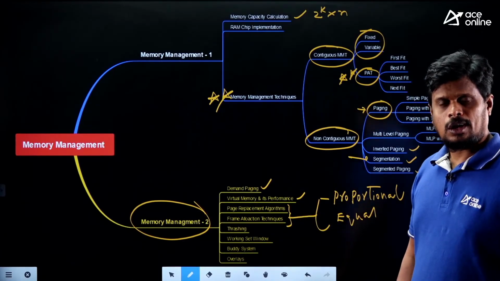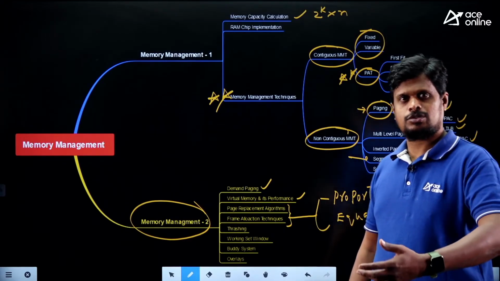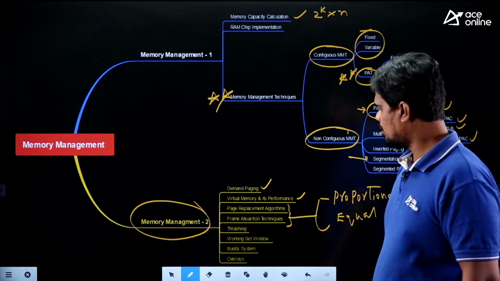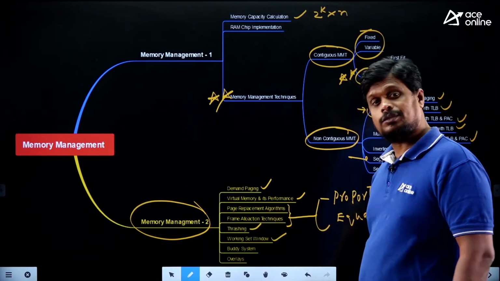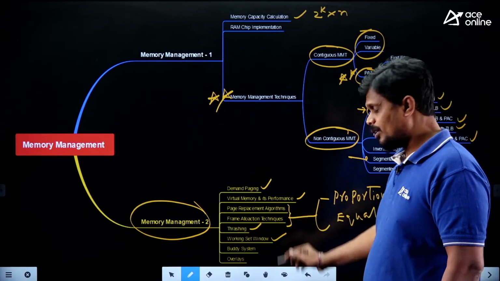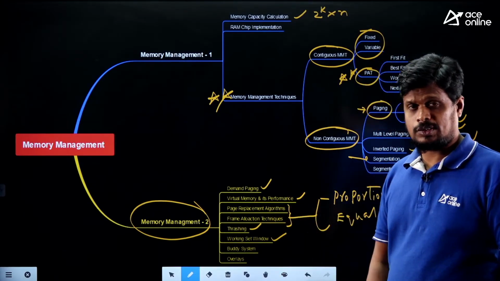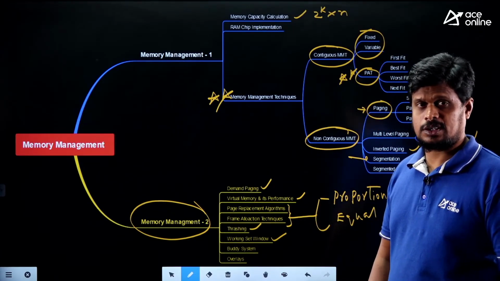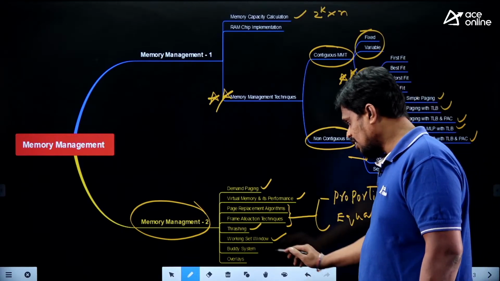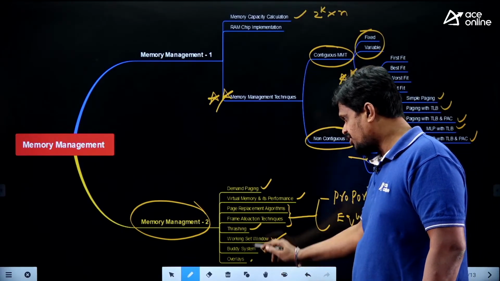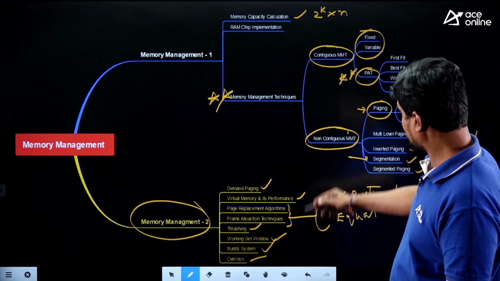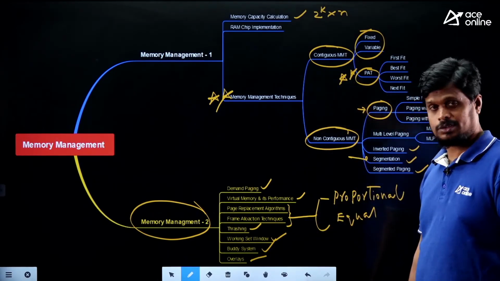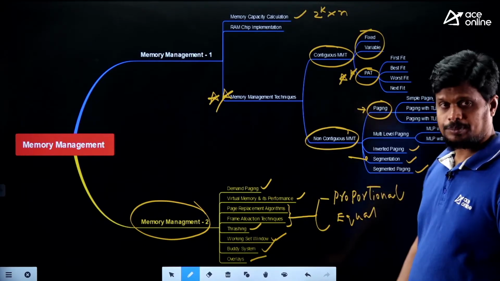These are the two basic requirements to implement the virtual memory technique. And thrashing we have covered, working set window also. One beautiful previous year GATE question on working set window we have covered in our classes. And buddy system, overlays. Before the virtual memory concept, we have the overlays concept. That is also covered. These are the topics that we have covered in our classes under memory management.